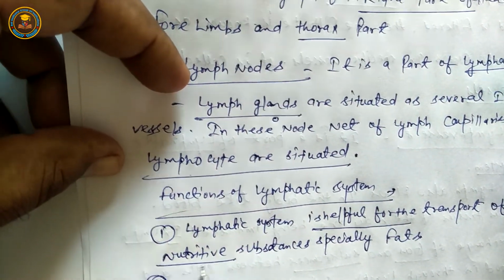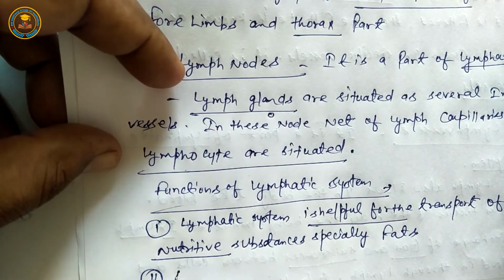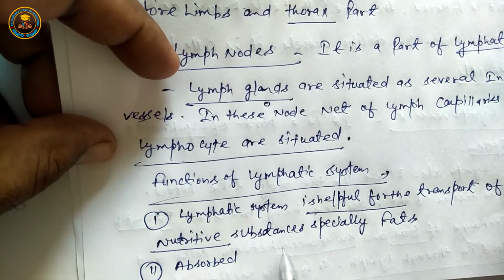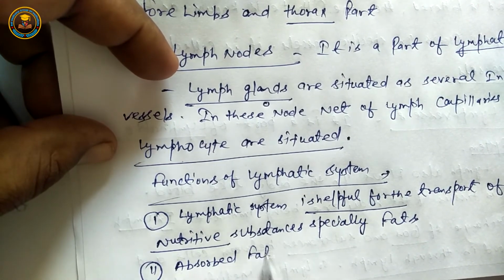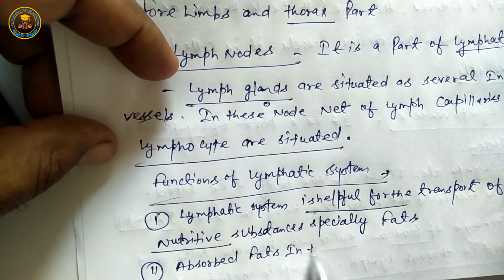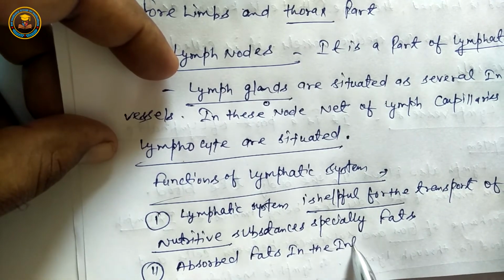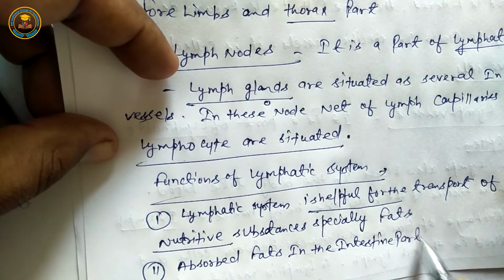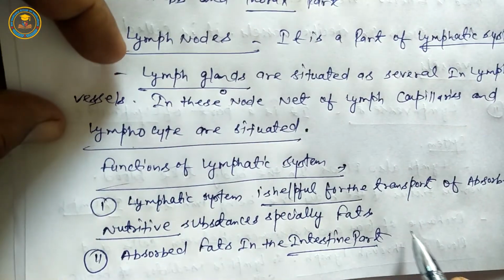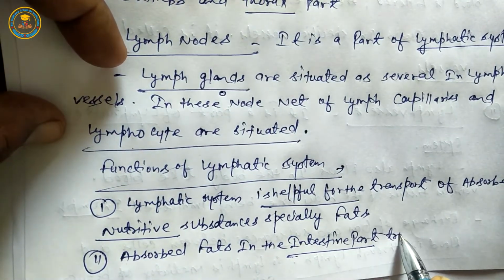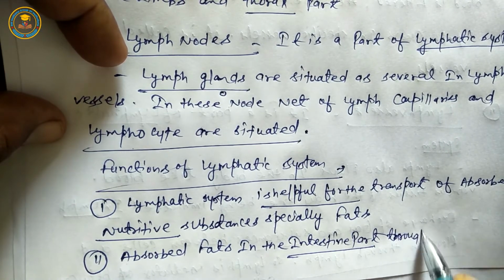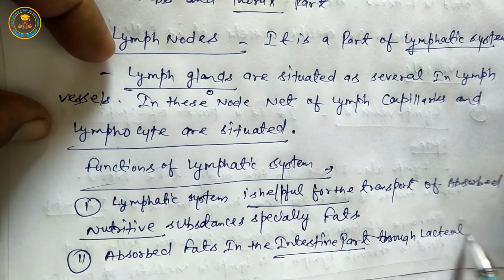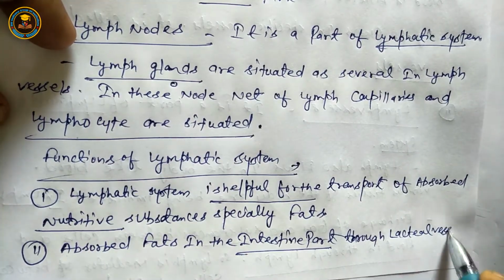Next, fats absorbed in the intestine part, which is a part of the alimentary canal, go through lacteal ducts or lacteal vessels.